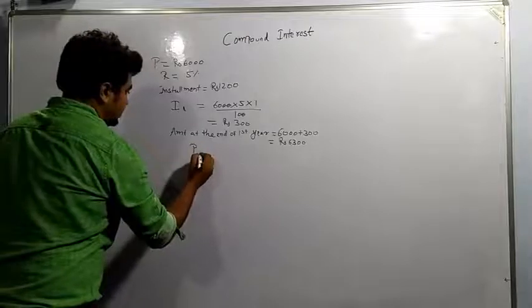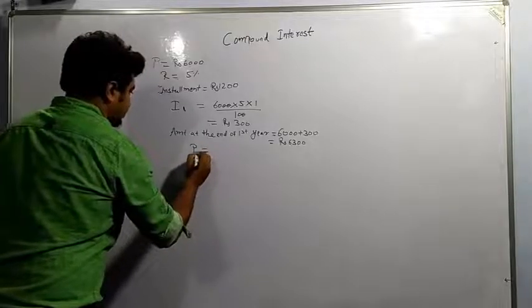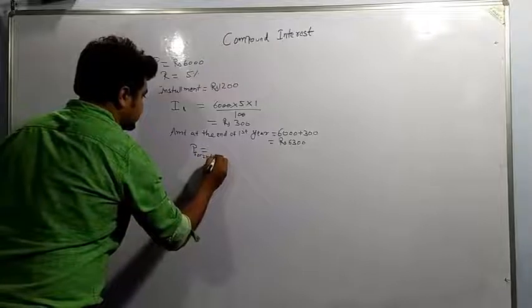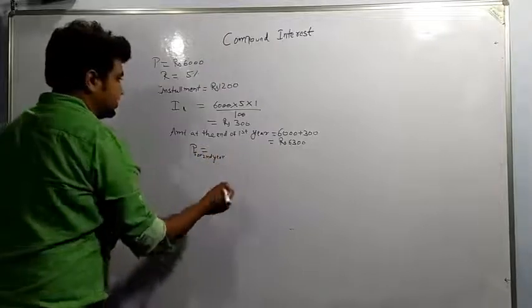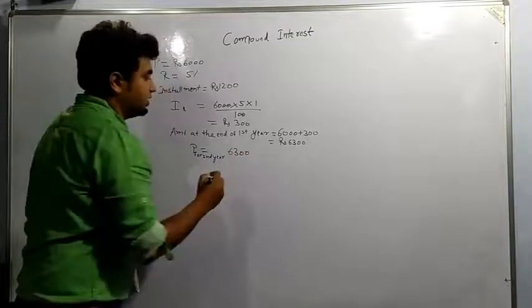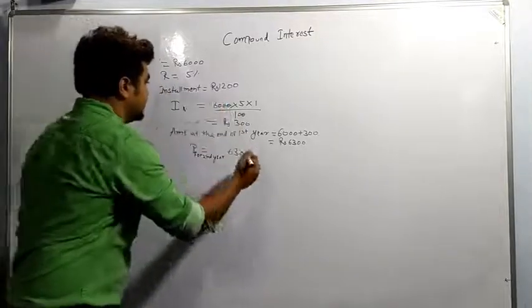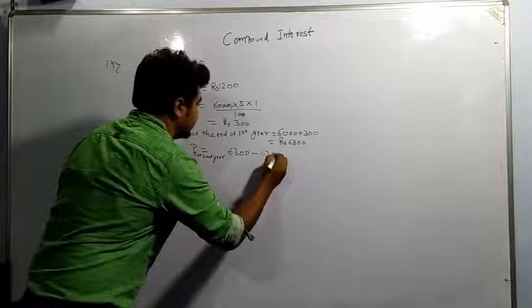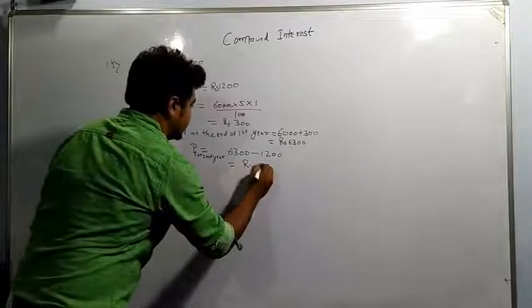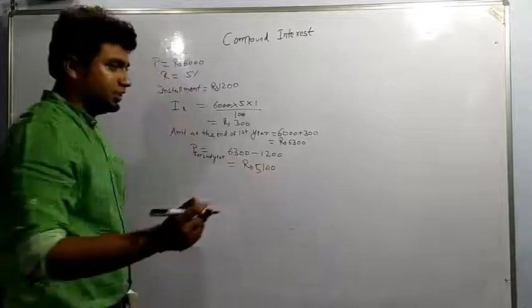P for second year is equal to 6,300, as he is paying at the end of 1 year 1,200 rupees. So 6,300 minus 1,200, which is coming out to be 5,100. This is P for second year.